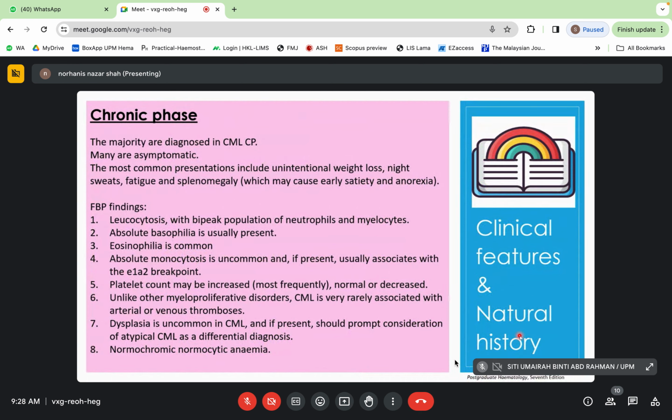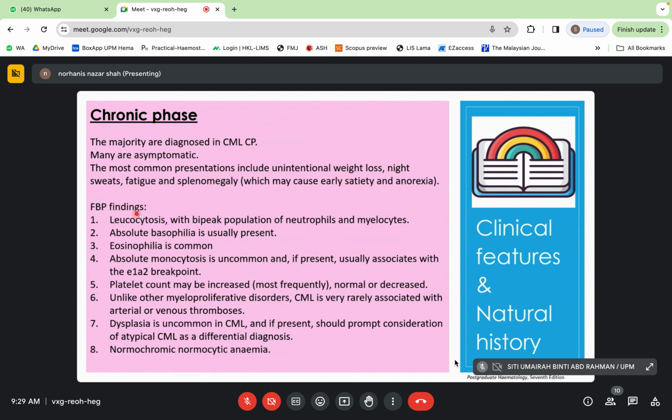So just now I already explained about the classification. Now let's look at the clinical features and also the natural history. The majority are diagnosed in CML chronic phase, and many are asymptomatic. The most common presentations include unintentional weight loss, night sweats, fatigue, and also splenomegaly, and sometimes early satiety and also anorexia due to the huge size of the spleen.